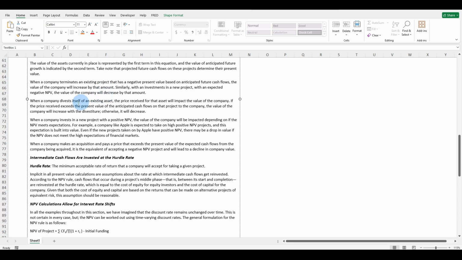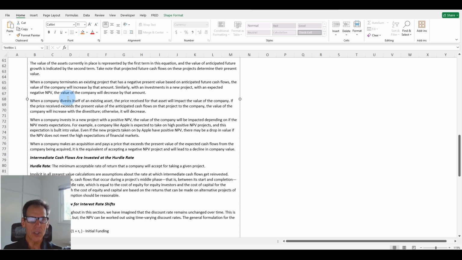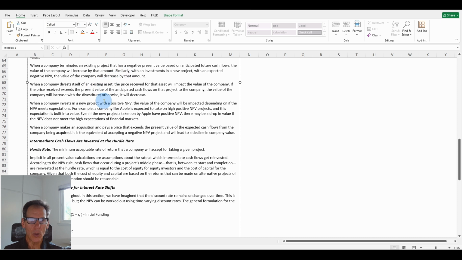When a company terminates an existing project that has a negative present value based on anticipated future cash flows, the value of the company will increase by that amount. Similarly, with an investment in a new project with an expected negative net present value, the value of the company will decrease by that amount.